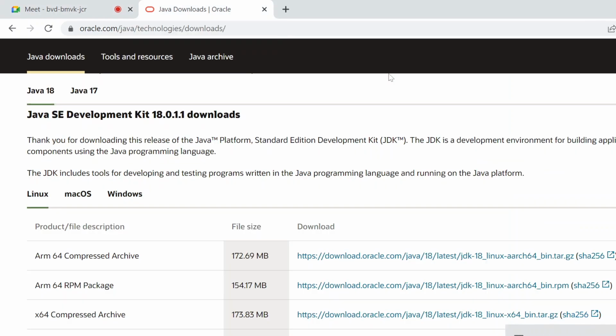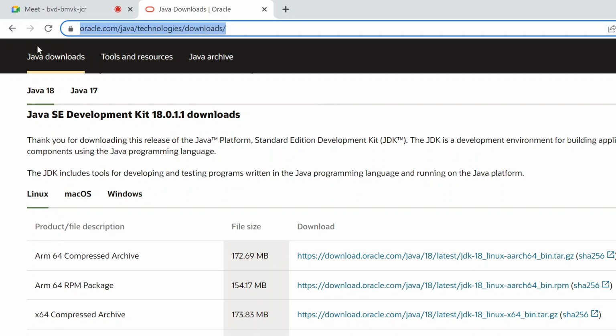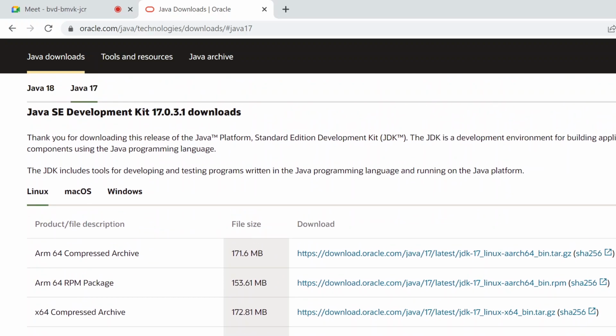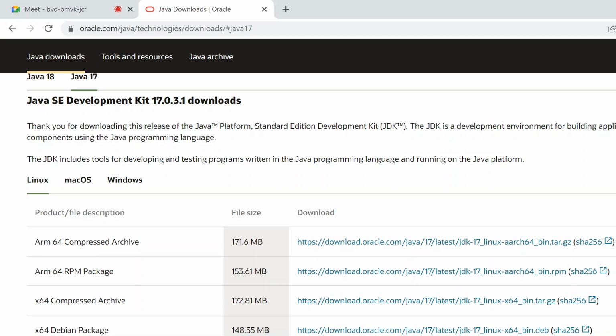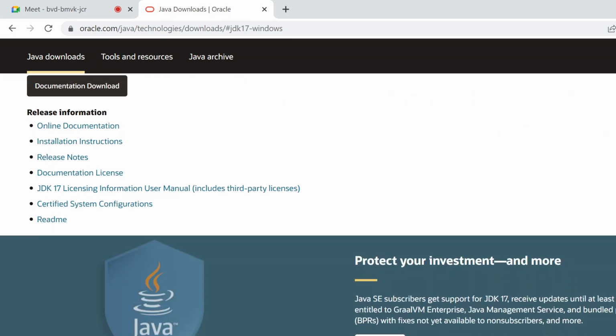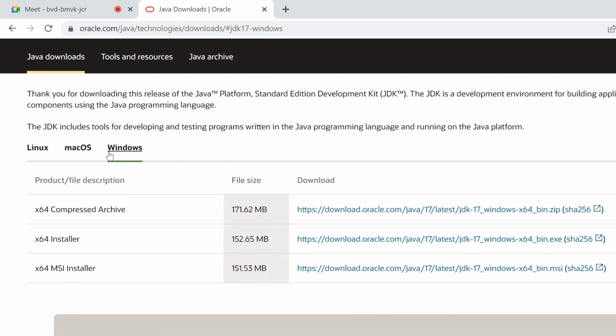Okay. So, guys, as I've shared the link, just go to this link and download whatever Java version you want. This is the latest one, but let us download the 17 one, or you can download the latest. It's your choice. I'm using a Windows machine, so I will go to the Windows tab.